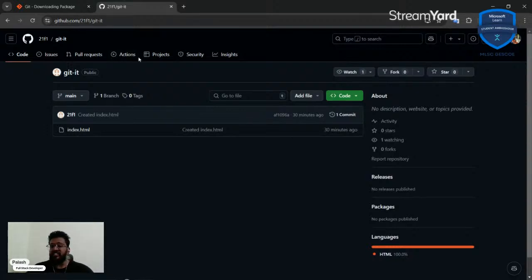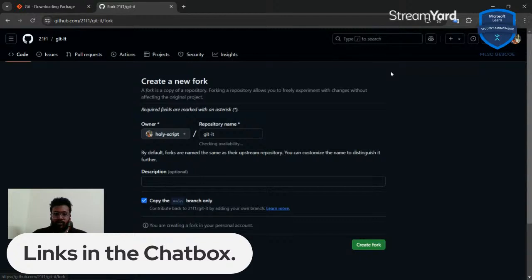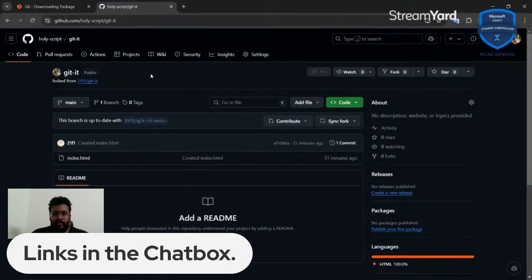Before making any changes, before cloning, before doing anything, it's very important that we fork that repository. Then we need to clone that. Cloning is done locally, and forking is done on GitHub, right? So I'm going to click on fork and create a fork. And now I have my own fork, and it says right here, forked from this repository, right?